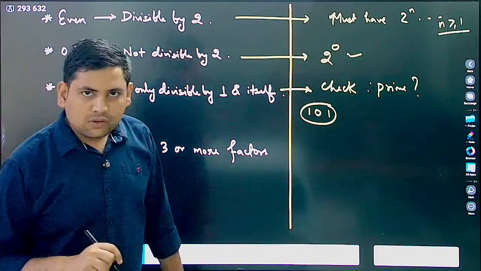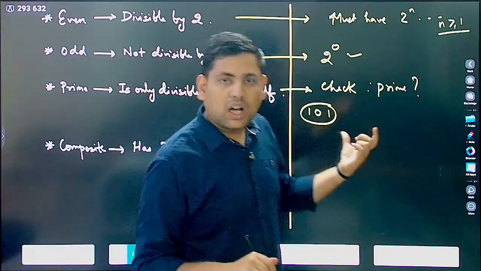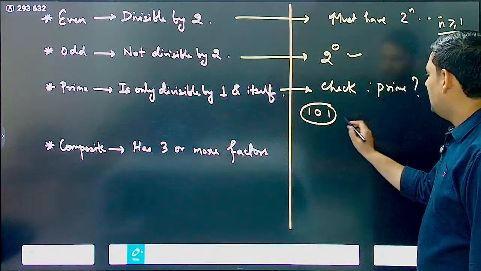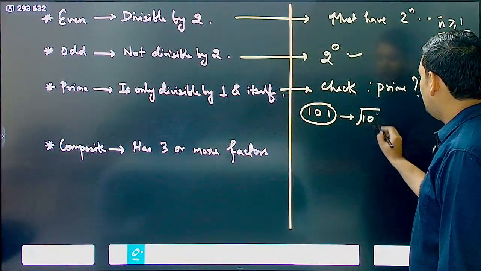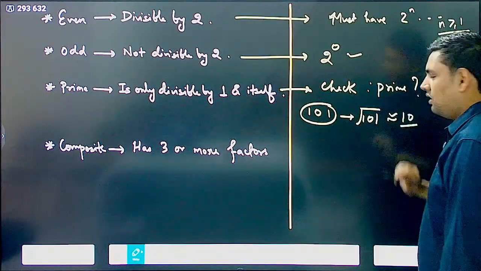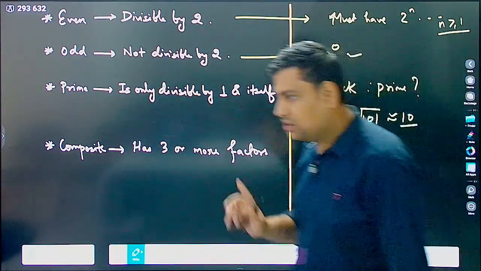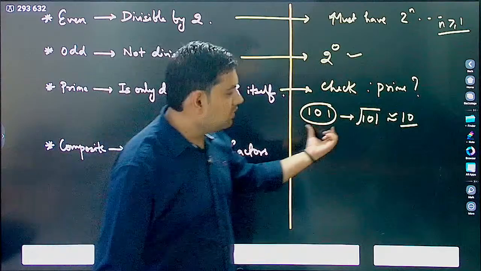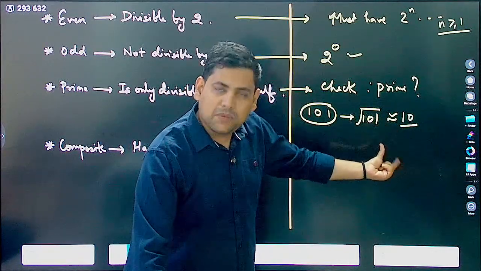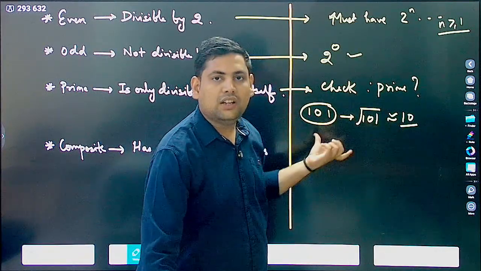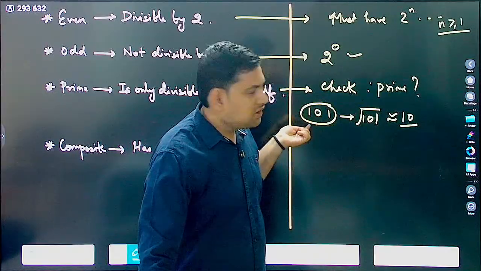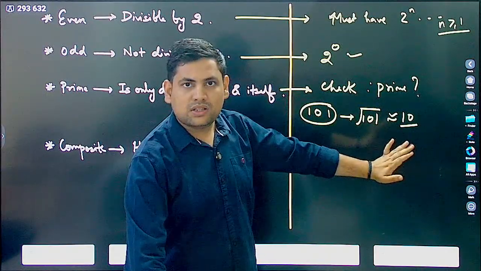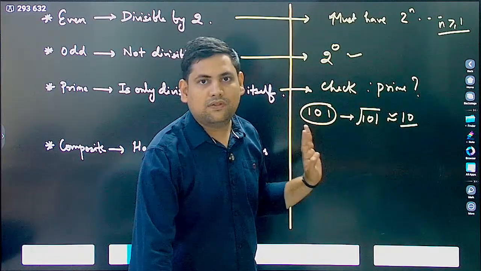I will first take its square root. It becomes root 101, approximately equal to 10. Now, I only need to check the prime numbers specifically less than 10.